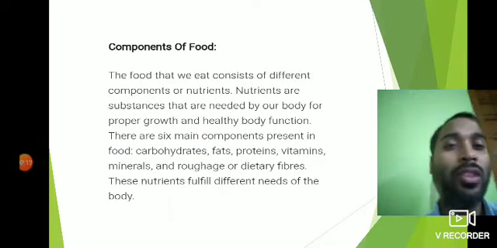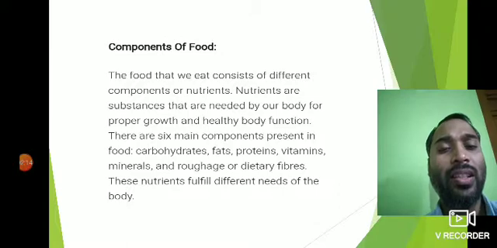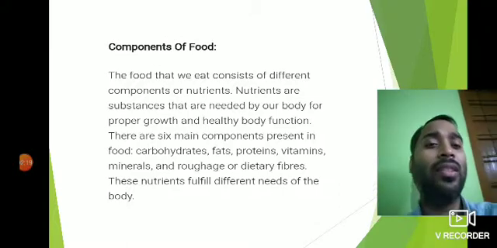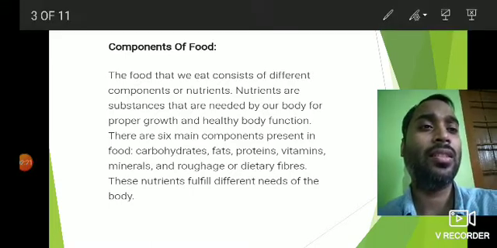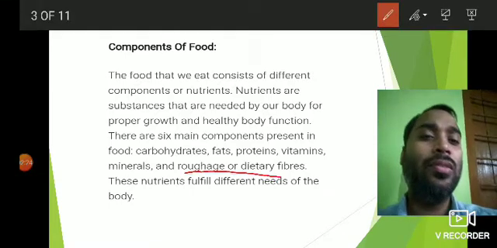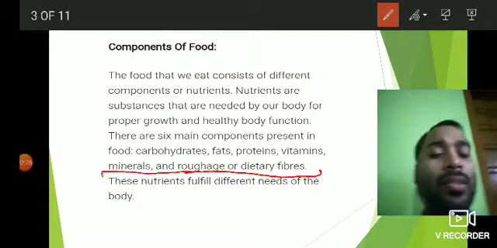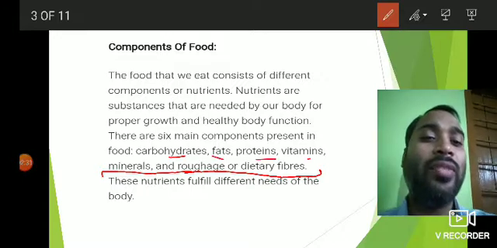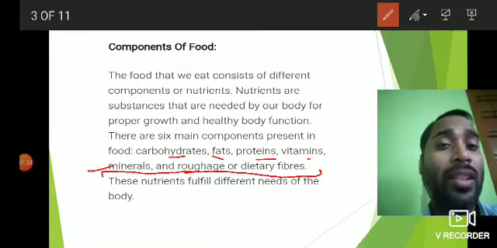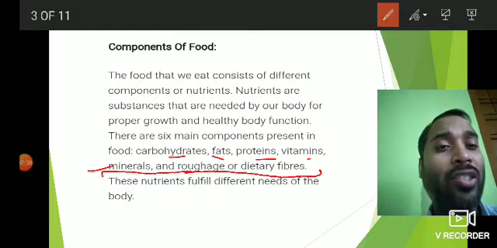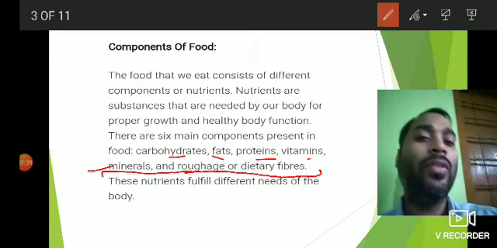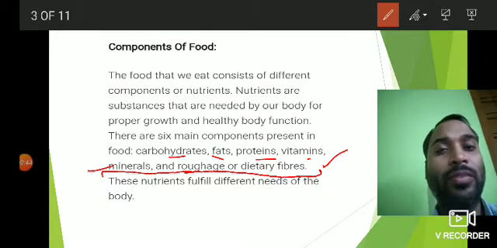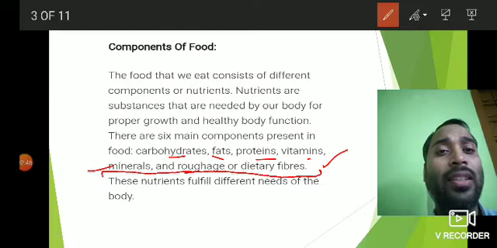Then of course, components of food. There are mainly six components, or rather it is five components, because the sixth one, roughage, helps to take out the undigested food properly. But carbohydrates, fats, protein, vitamins and minerals are the essential nutrients that are required by our body, along with some amount of roughage, which we can also call dietary fibers. We have already discussed these things in the last class.